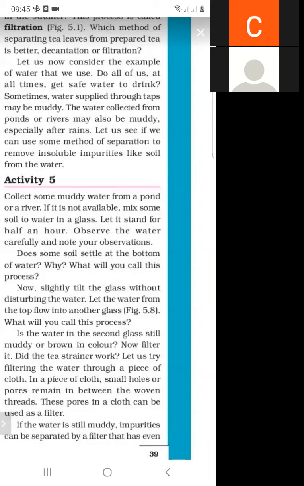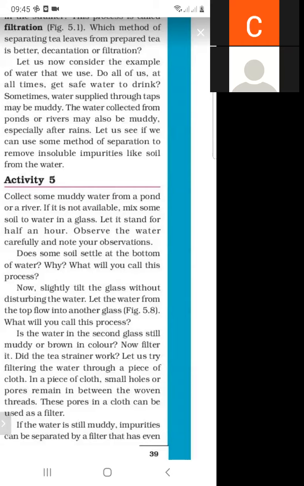Firstly, we take some muddy water from a pond or a river. If it is not available, we mix some soil into the water in a glass. Let it stand for half an hour. Then we observe it.